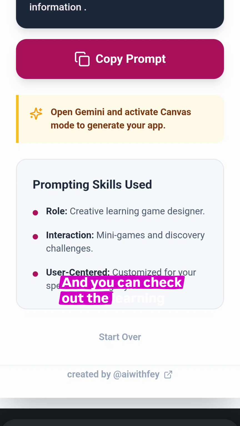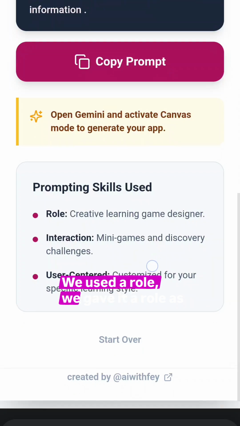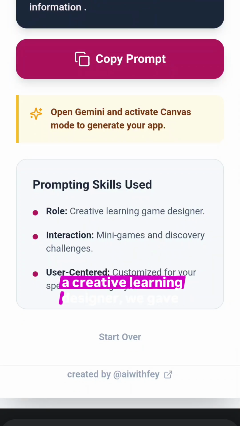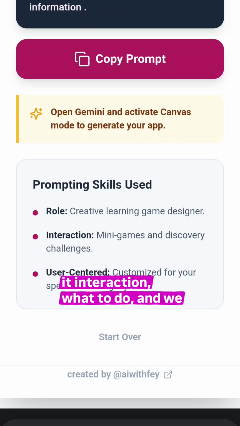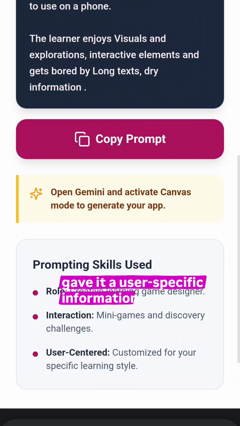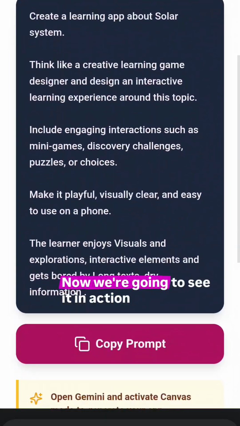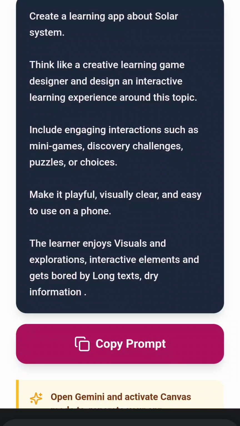And you can check out the learning skills we just created here in the prompting skill we created. We gave it a role as a creative learning designer, we gave it interaction, what to do, and we gave it user-specific information to make it customized. Now we're going to see it in action.